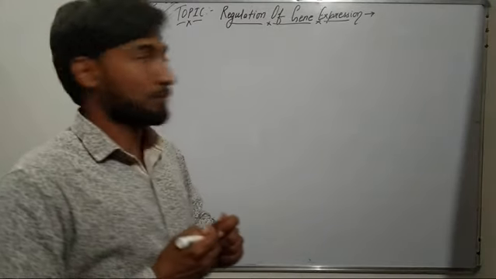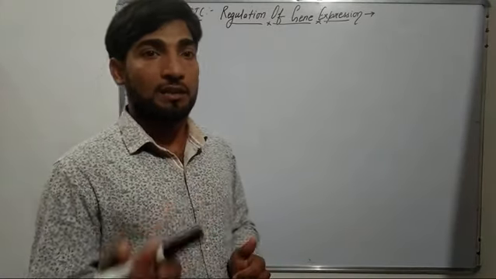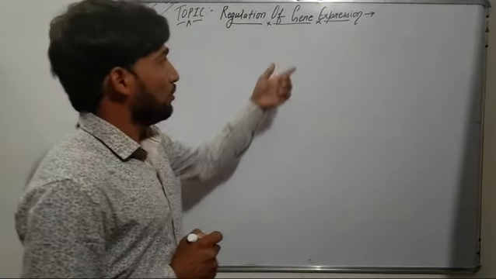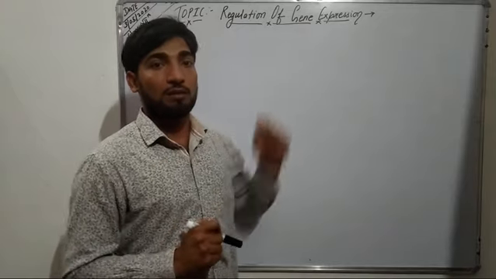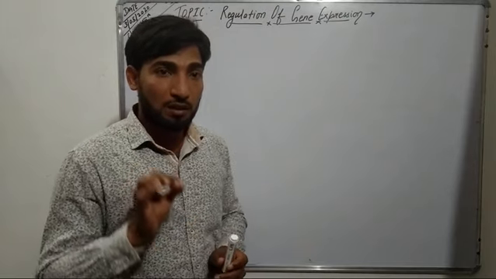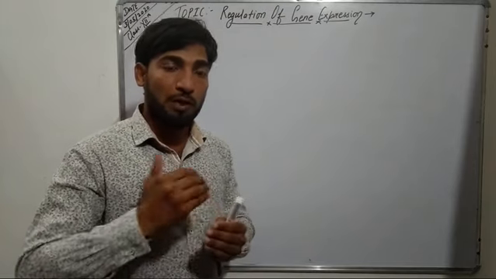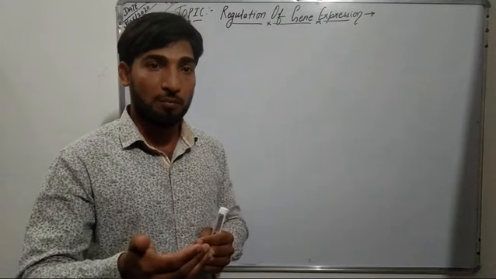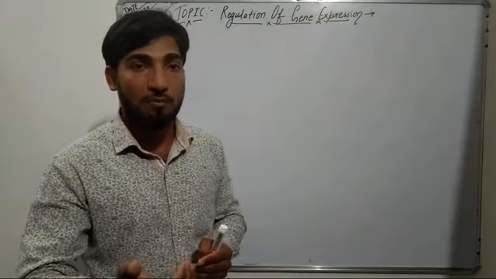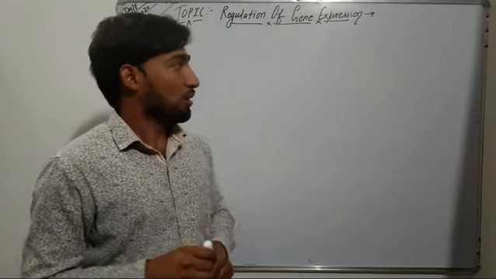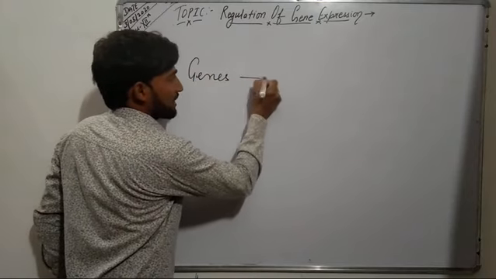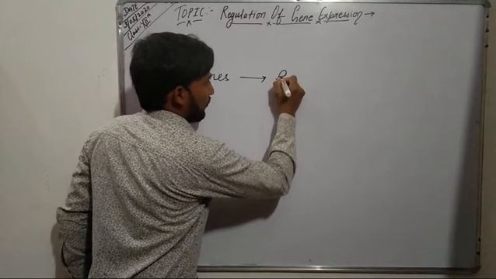Good morning, students. So today we are starting the next topic, that is regulation of gene expression. As we know, when genes get expressed, they result in the synthesis of a protein or enzyme. But these genes are not always present in active form. That means they only get activated when their product is required, when some enzyme or protein is required in a cell. So usually these genes are present in repressed form.